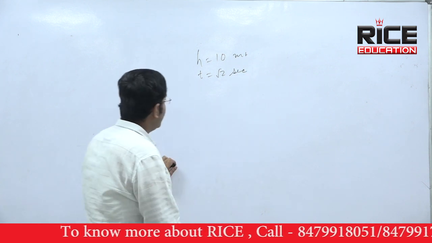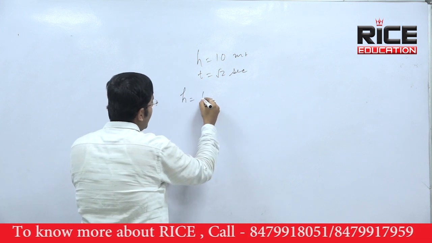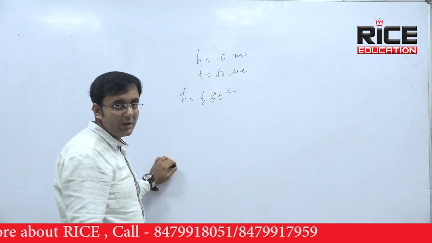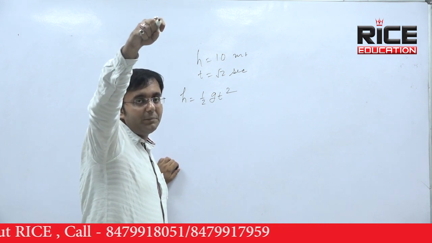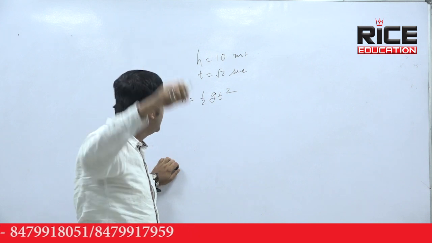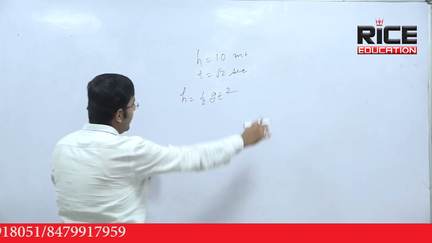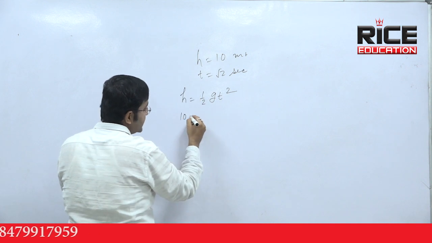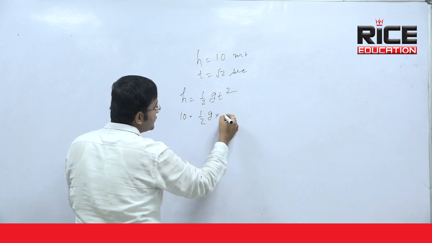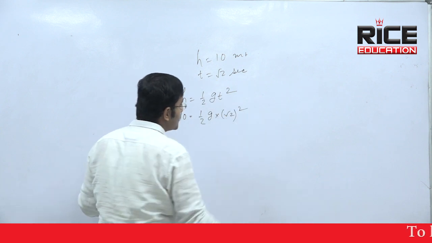So I am going to write a mathematical formula: h equal to half gt square. That is a mathematical formula, because initially the bear was at rest. Its initial velocity u was 0. So h equal to half gt square. h equal to 10, that is given in the question. Half into g into t square. t square is given, root 2 square.